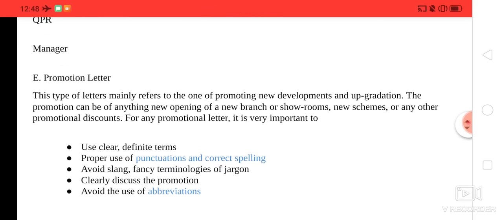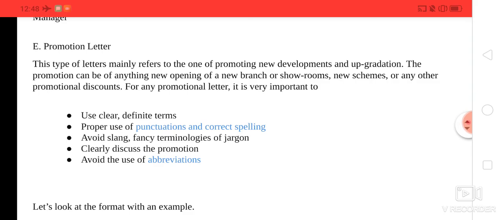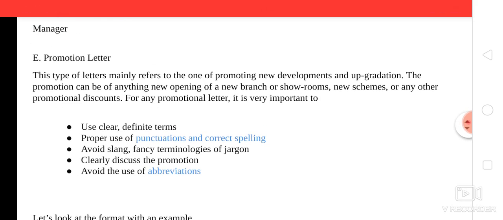See, there is one more format, that is the promotion letter. So you all know what a promotion letter is, right? Promotion is all about growth or upgradation. Suppose an employee is working in an organization and is accepting a promotion, and he writes a promotion letter to the higher authority, or sometimes it may be about the opening of a new branch, showroom, new schemes, any promotional discounts, or any of the activities, right? So these letters are more formal, and we need to follow a formal format of writing these kinds of letters.